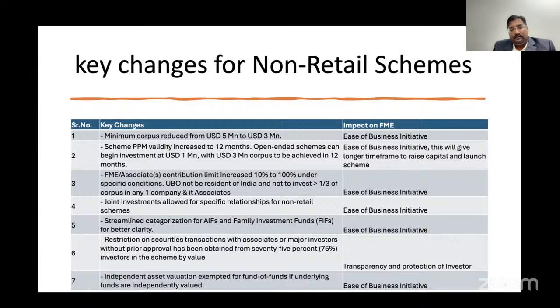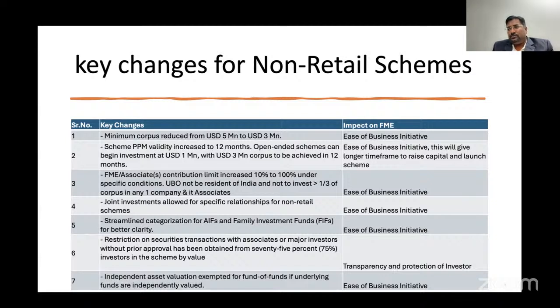Earlier, the skin in the game, the FME and associate of the FME contribution, was restricted to a maximum of 10%. Now it is increased to 100%. There is a condition for considering 100% contribution from the FME and associate: the ultimate beneficial owner should not be a resident of India, and one third of corpus should not be invested in any one single company or associate companies.